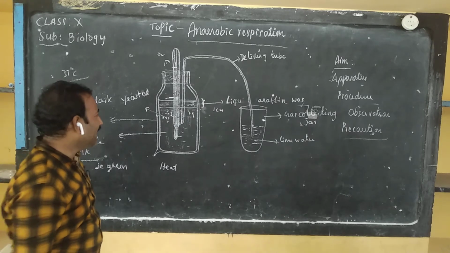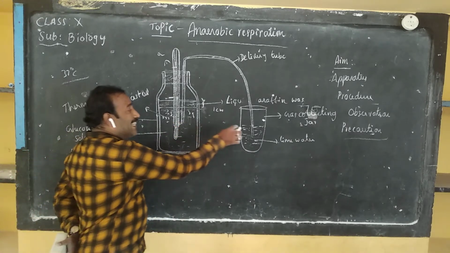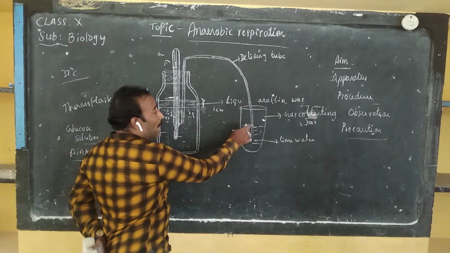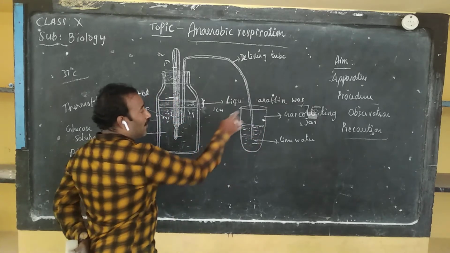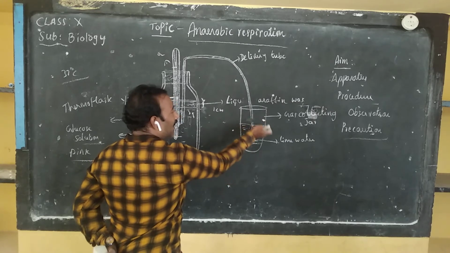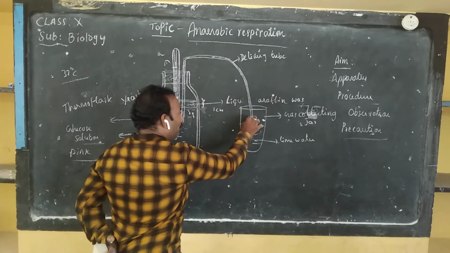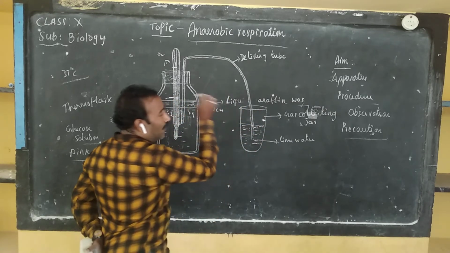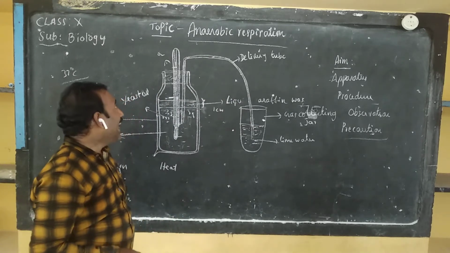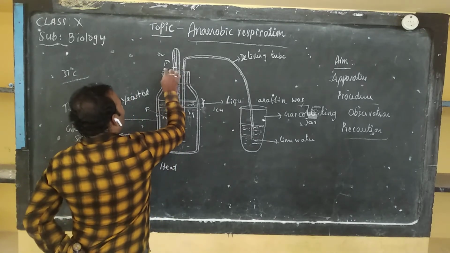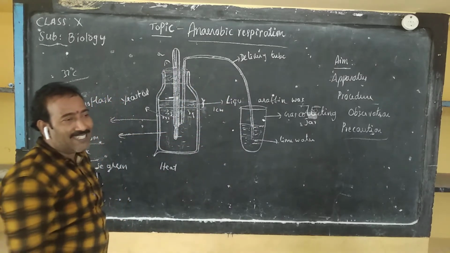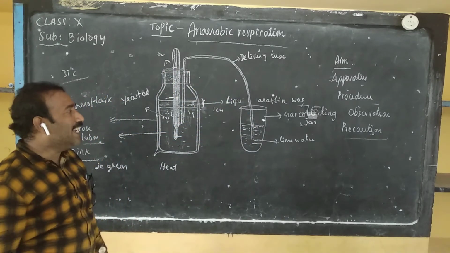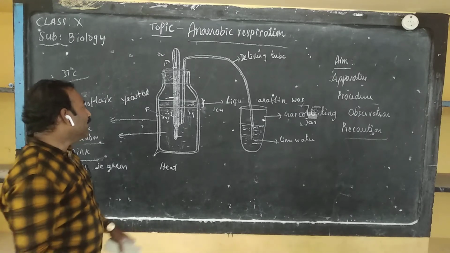And the third precaution: the second end of this delivery tube must be dipped in the lime water. Not like this, it is like this. It must be dipped in the lime water. And the fourth one is the mouth of this thermoflask must be kept airtight by applying grease and vaseline film around the mouth of this flask.